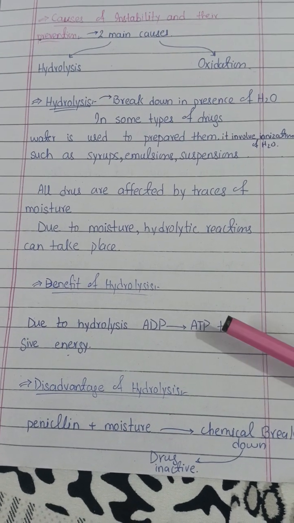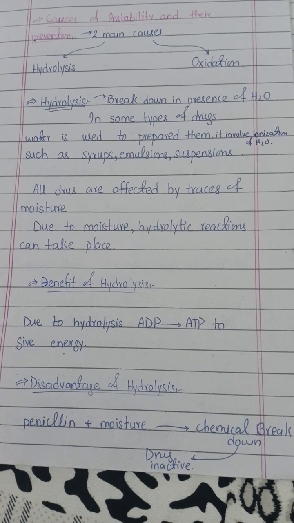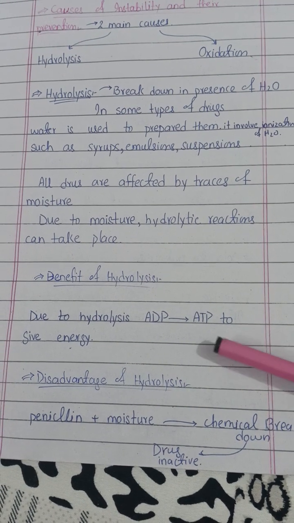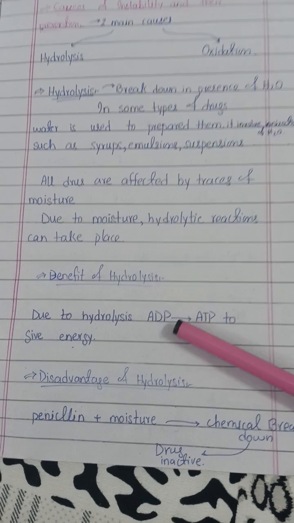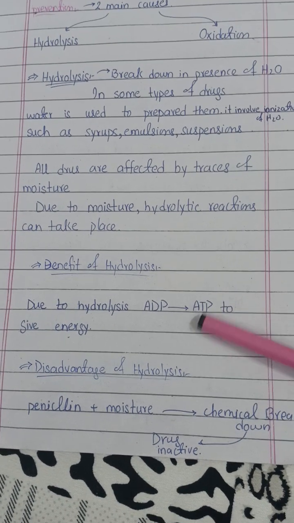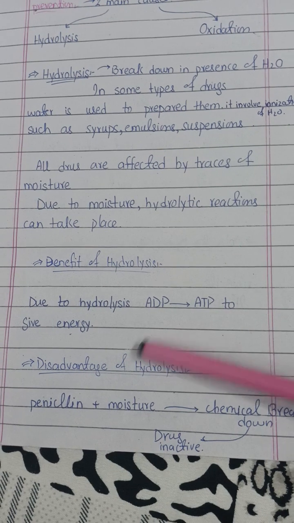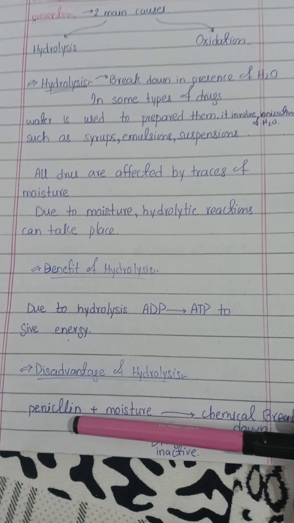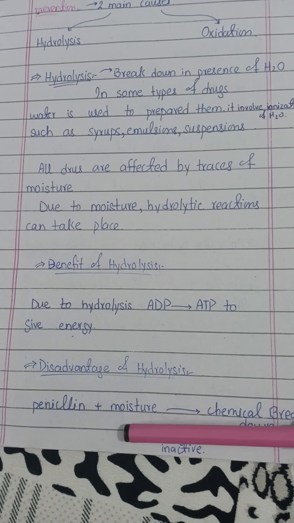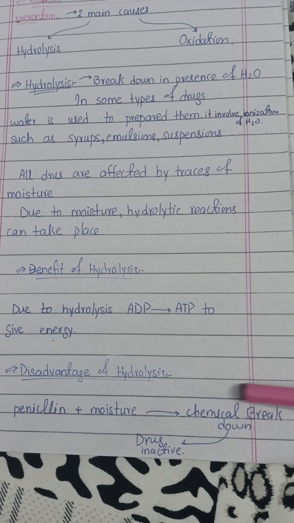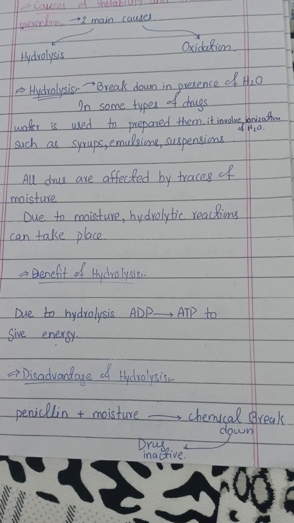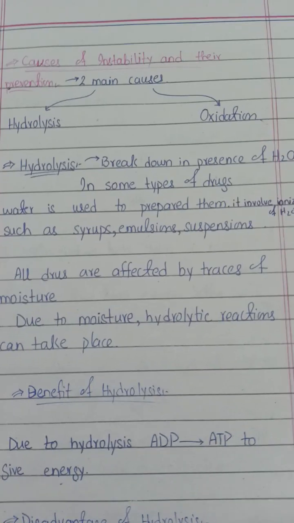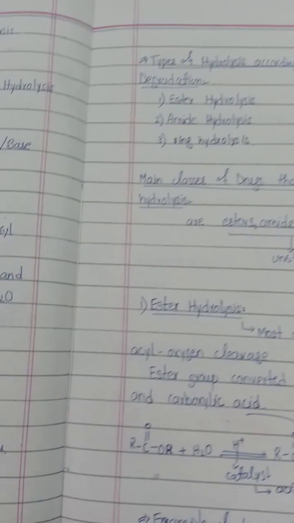Hydrolysis has some benefits for us and also some disadvantages. The great benefit of hydrolysis is that it gives us energy, because it converts our ADP into ATP, which is the energy-yielding compound. The biggest disadvantage of hydrolysis is seen with the antibiotic penicillin. When penicillin is exposed to moisture, a chemical breakdown occurs in the drug, and it becomes inactive. So it is really important to keep penicillin in moisture-controlled conditions.